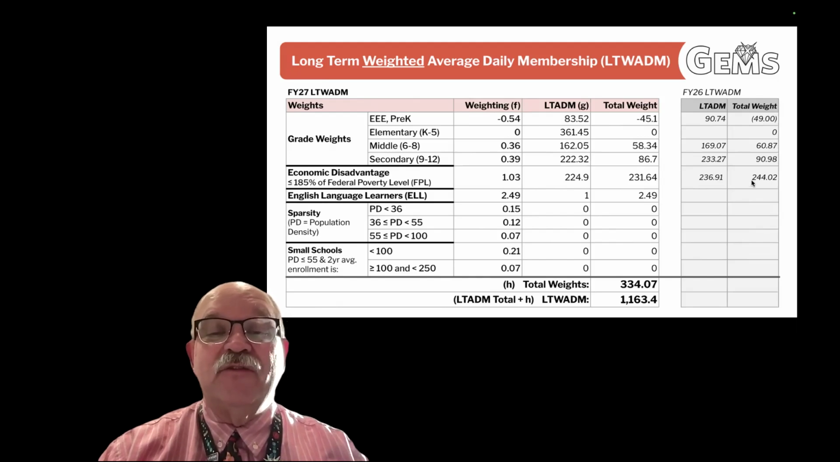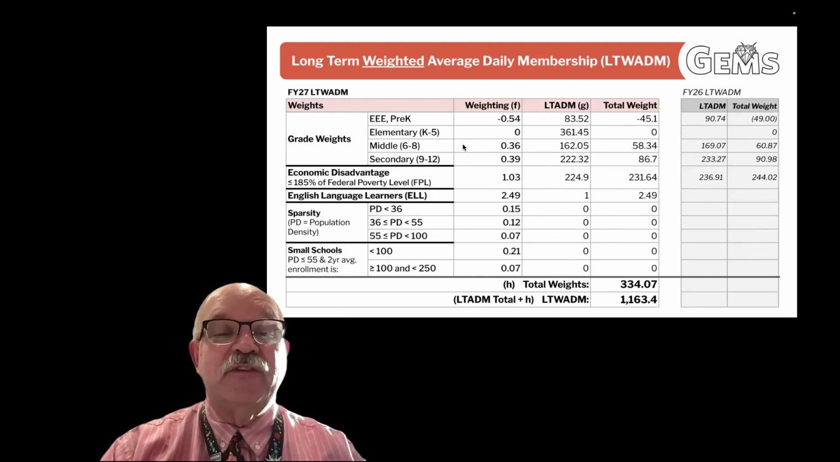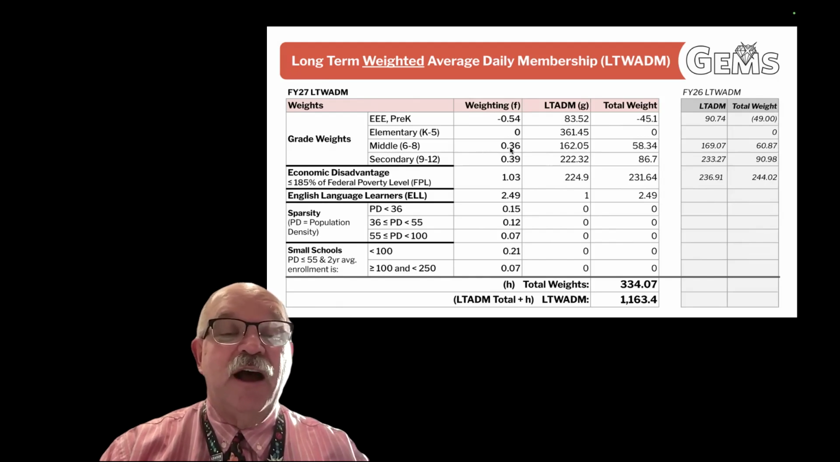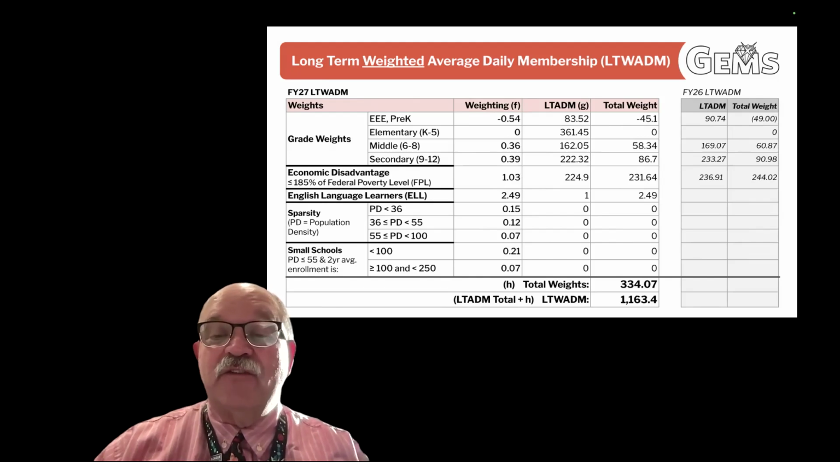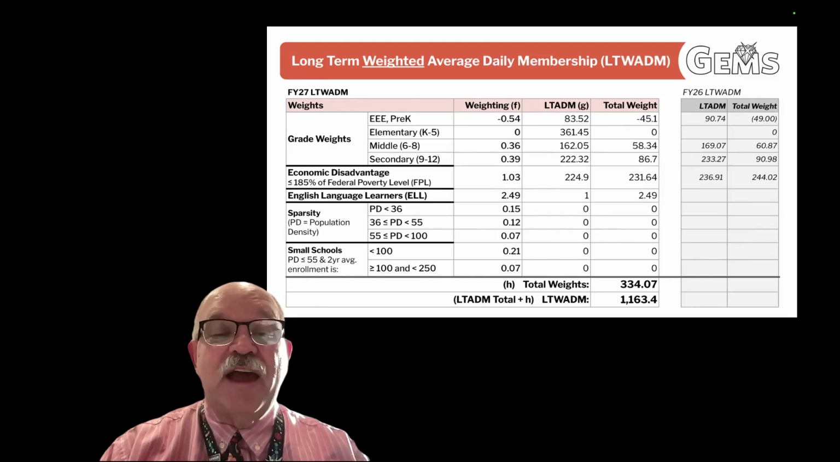So the thing to bear in mind is if a student moves in or out of the Georgia school district, and let's say it's a middle school student, that middle school student counts as one person for themselves. They count as an extra 0.36 because they're in middle school. And then if they're economically disadvantaged, it's an extra 1.03. So potentially a middle school student that moves in or out that might be economically disadvantaged counts as almost 2.4 students in our student count, which is, again, the measure of how we get to a tax rate.